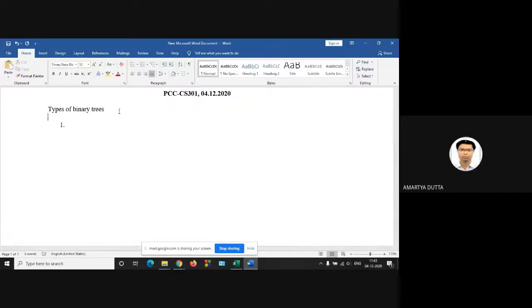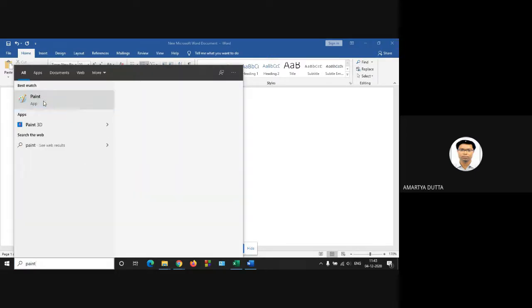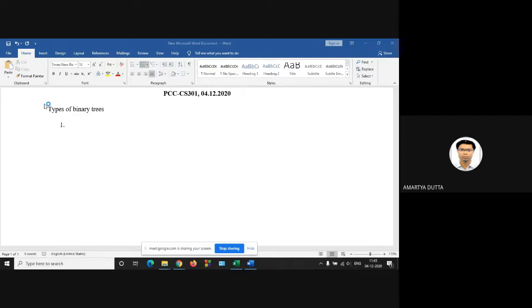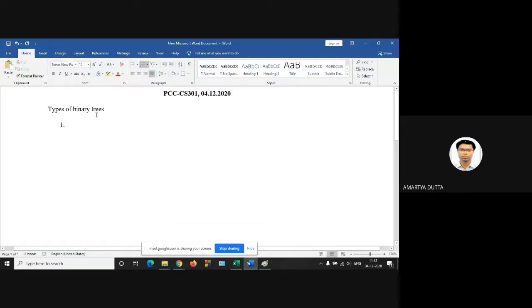Types of binary trees. Binary tree means it has maximum two children. Okay, so either 0, 1 or maximum 2. So first one is expression tree. First binary tree is expression tree.